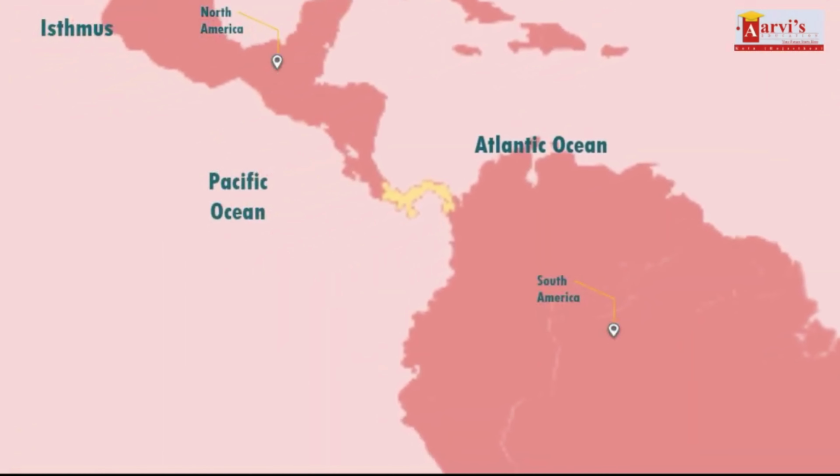Isthmus. While a strait lies between 2 land masses and connects 2 larger bodies of water, an isthmus lies between 2 bodies of water and connects 2 larger land masses. The Isthmus of Panama connects North America to South America.